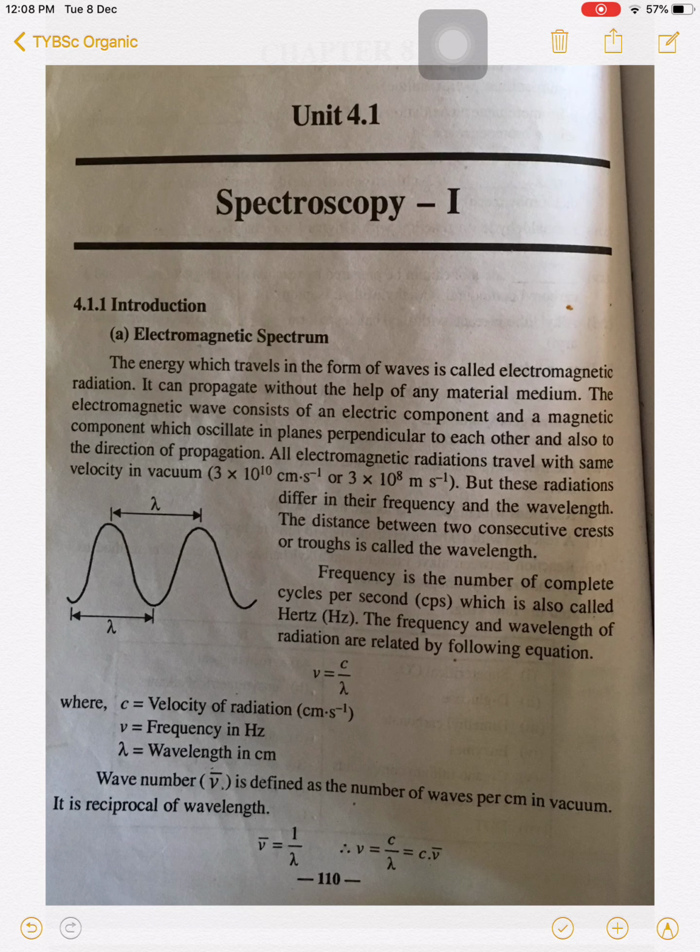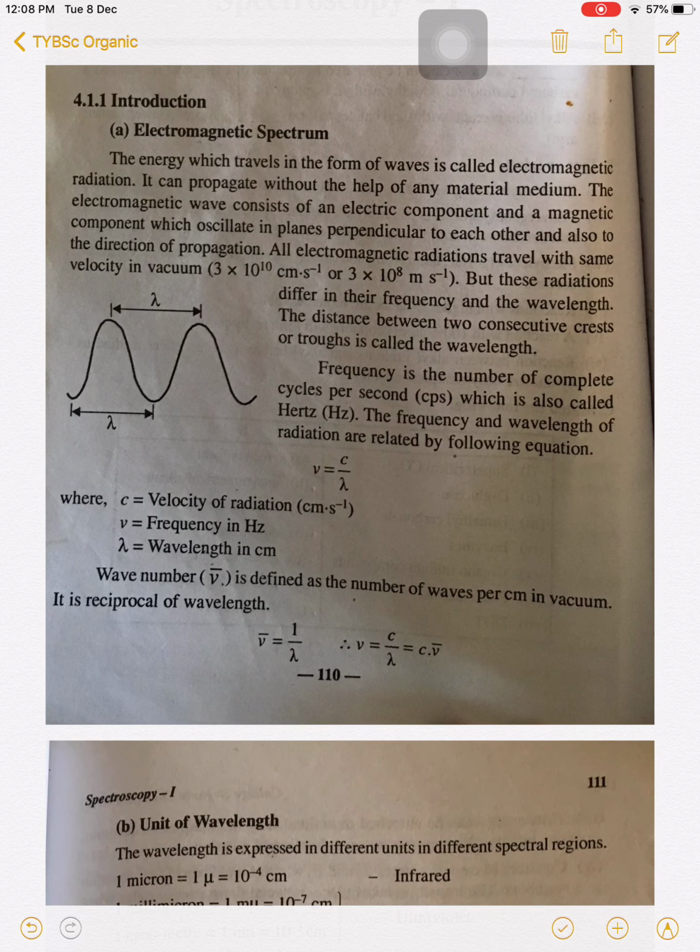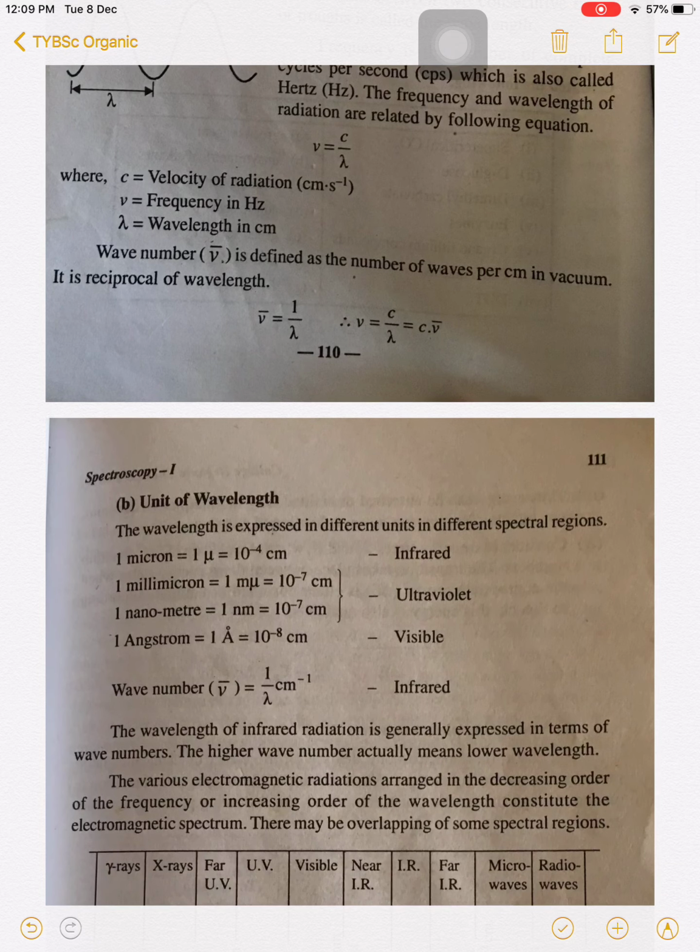So what is meant by the electromagnetic spectrum, we have just seen. Each of the electromagnetic radiations has a velocity of 3 into 10 raised to 8 meter per second in vacuum. It is constant for each and every radiation. The wavelength of radiation is the distance between two successive crests or troughs.